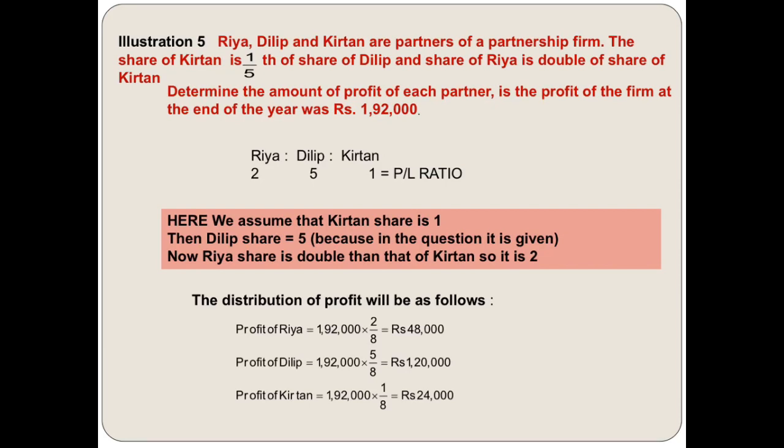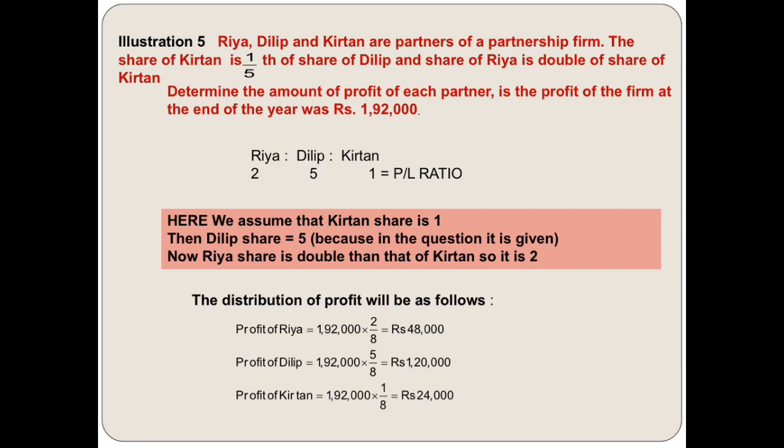Illustration 5. Riya, Dilip and Kirtan are the partners of a partnership firm. The share of Kirtan is 1/5 of Dilip, and the share of Riya is double the share of Kirtan. Determine the amount of profit of each partner if the profit of the firm at the end of the year was 1,92,000. So this is a very interesting question.